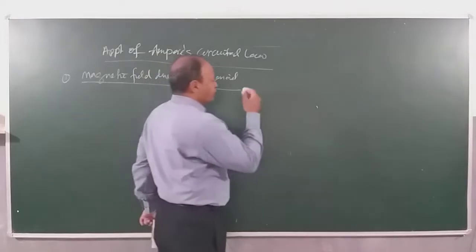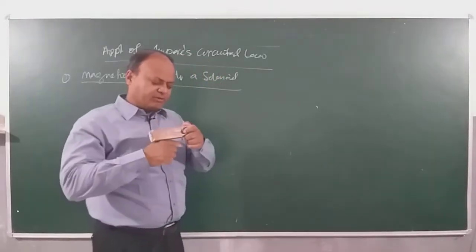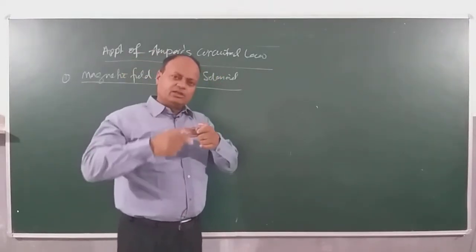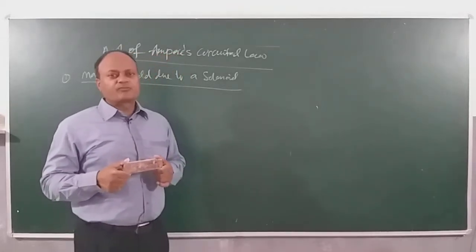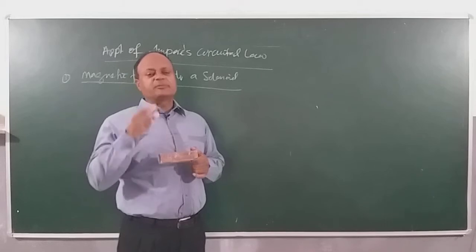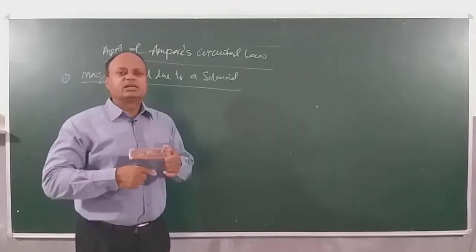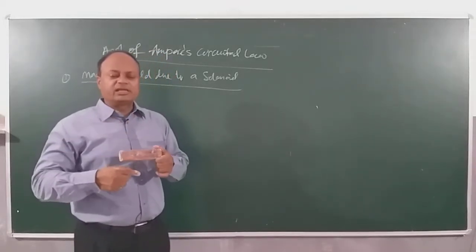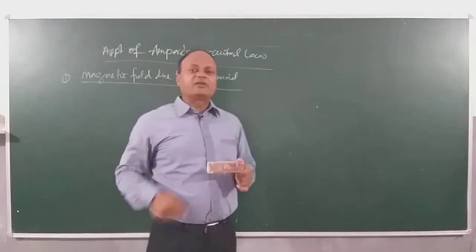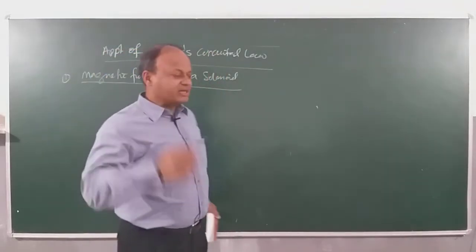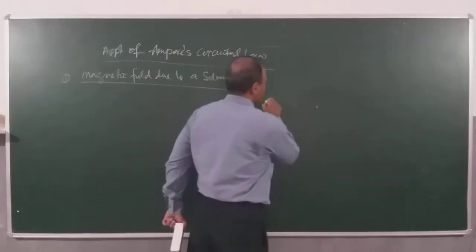Now what is a solenoid? A solenoid basically will contain a number of what? Turns, right, and each turn can be considered as what? Like a circular wire, like a circular loop. And remember, we already did in the beginning of this chapter the magnetic field due to a circular loop. So imagine a solenoid is like this.